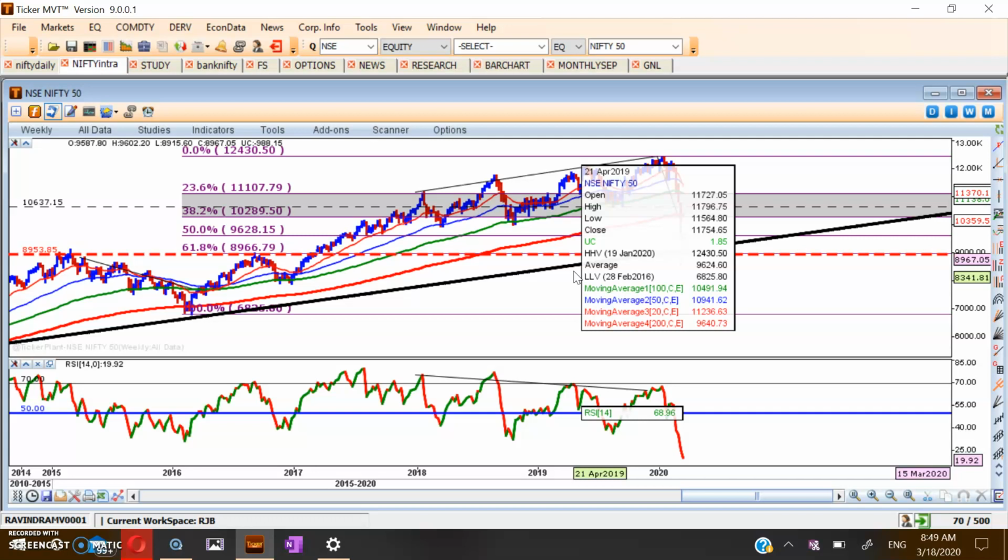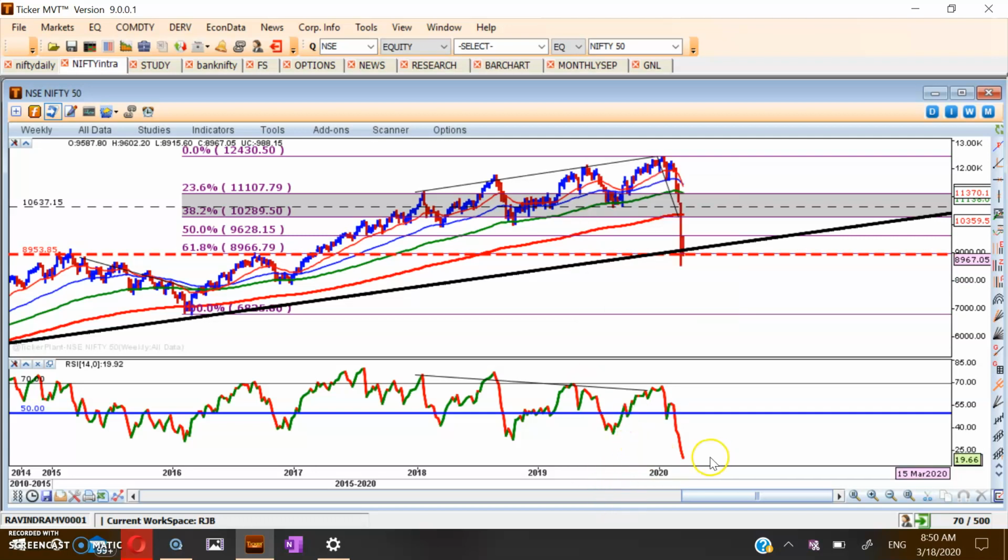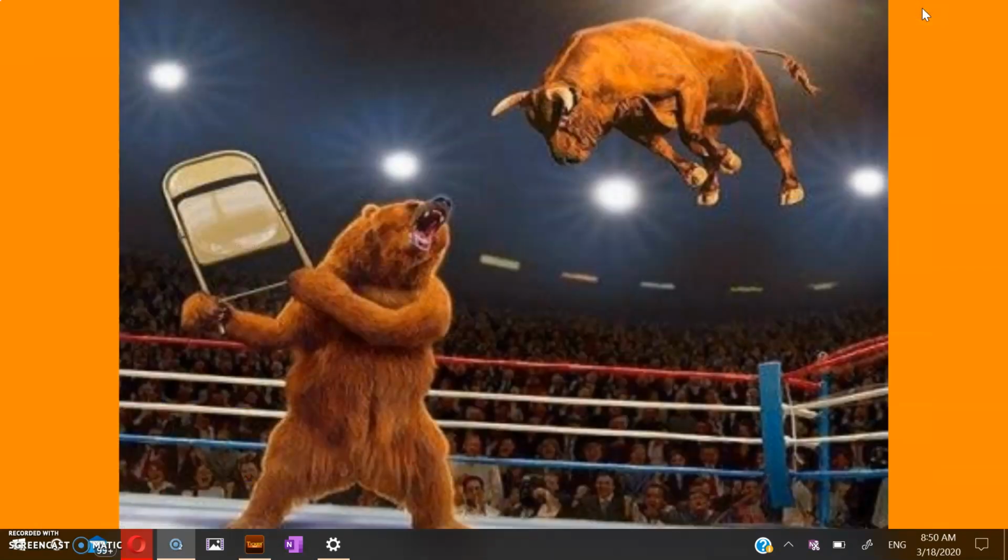Everything comes around this 8,953, and if you look at the current momentum indicators, most of them are oversold. At this moment, in the weekly chart, our RSI is around 20. So all these things suggest that this is a level where bulls should actually bounce.